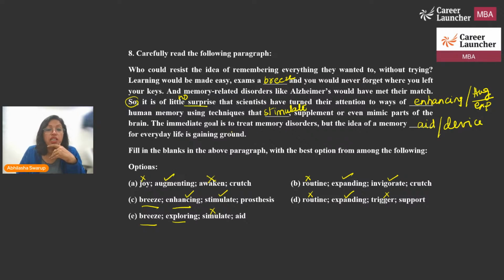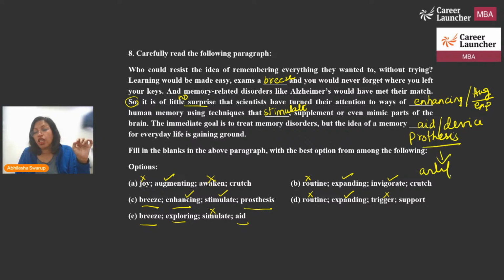The immediate goal is to treat memory disorders, but the idea of a memory aid or device. So I could use aid, but I could also use prosthesis, which means a limb, something that you attach, an artificial limb, right? So just like you would have an artificial limb, you would attach an artificial brain, and that would help you.